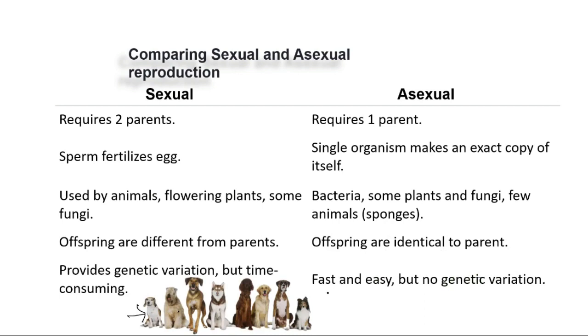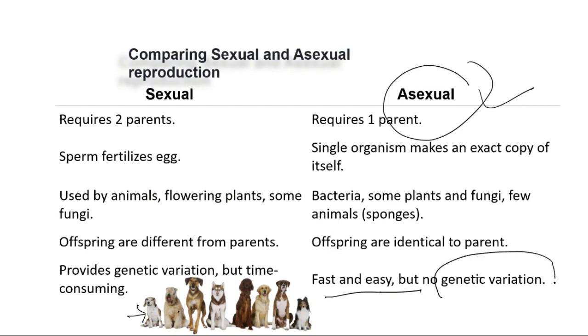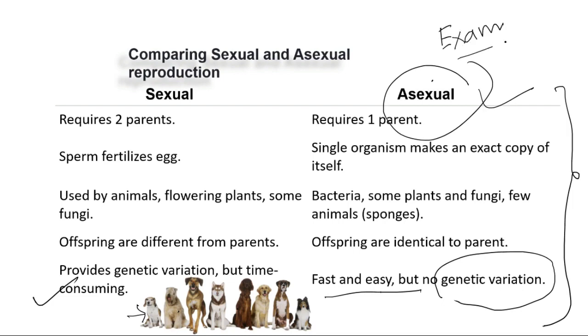The last one is that asexual reproduction is very fast and easy, but the only thing is no genetic variation, whereas sexual reproduction is time consuming, taking a long time. Just think of the birth of a child, it takes almost 9 months, right? Therefore sexual reproduction is time consuming, asexual reproduction is fast and easy but has no genetic variations, whereas here we have genetic variations. Now these differences are important as far as your exams are concerned. Otherwise, I know that you know all those things, but you should be able to write this in exams. So make a note of this.